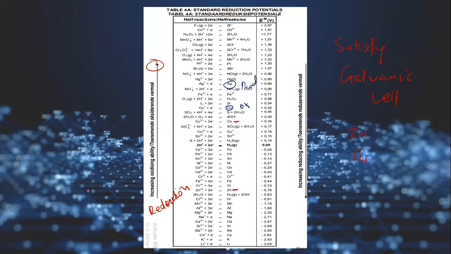Remember, we are talking about copper and zinc. We want to determine which one will undergo oxidation and which one will undergo reduction. Moving up the table, what you get above is reduction, so copper will undergo reduction and therefore zinc will undergo oxidation. Simple as that. This table satisfies galvanic cells, and it makes sense for galvanic cells.